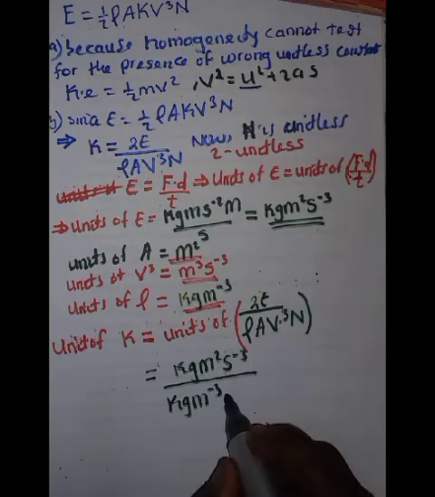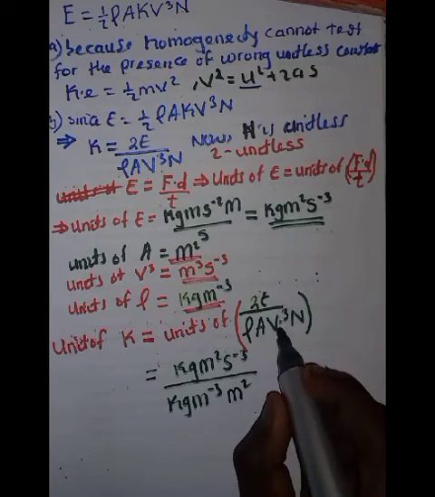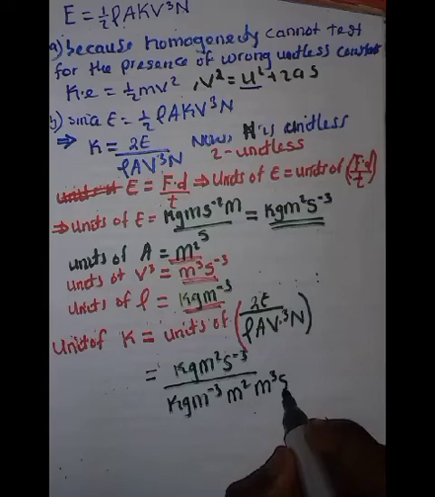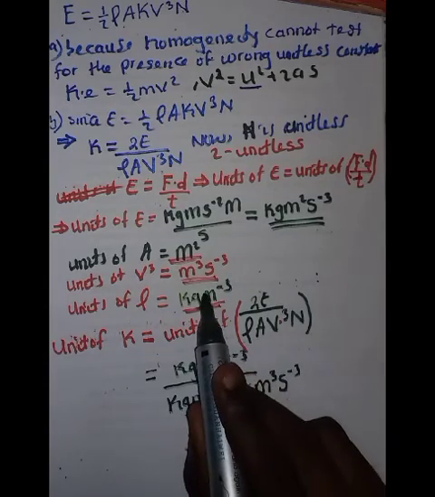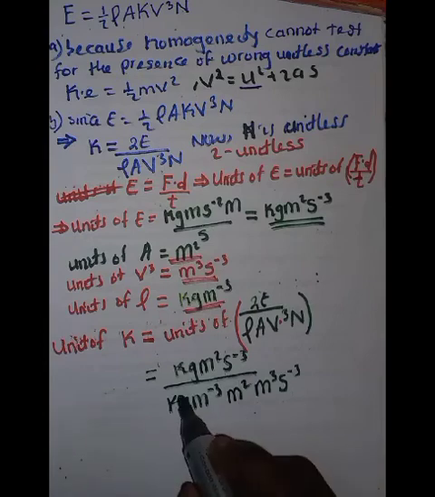Then the area is in meters squared. Then V, the speed, is in meters cubed per cubic seconds. Then this N is unitless, as we all know.